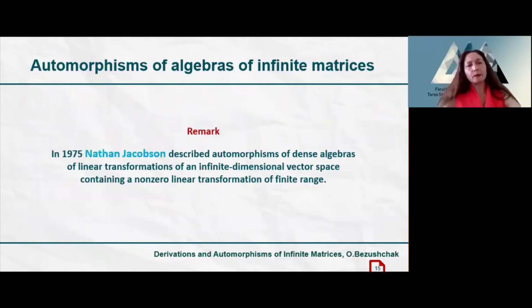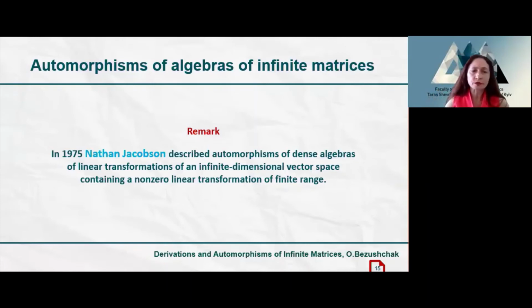What can we say about the automorphisms of our algebras of infinite matrices? First of all, we begin with some remark. In 1975, Nathan Jacobson described automorphisms of dense algebras of linear transformations of an infinite dimensional vector space containing a non-zero ideal of linear transformations of finite range.